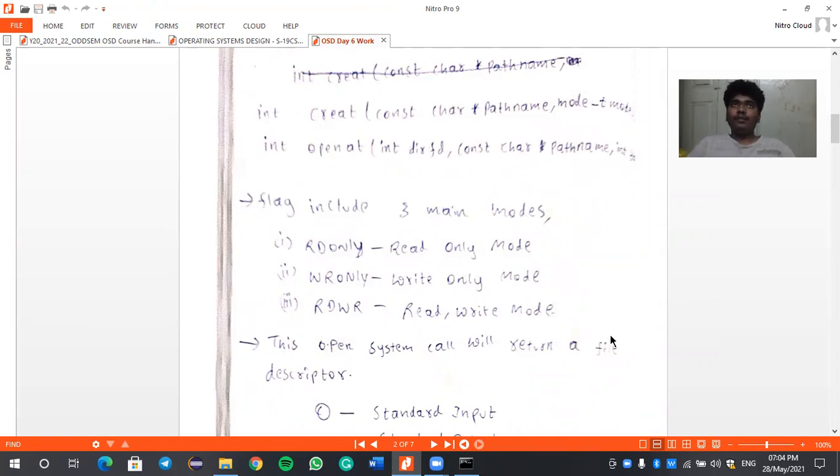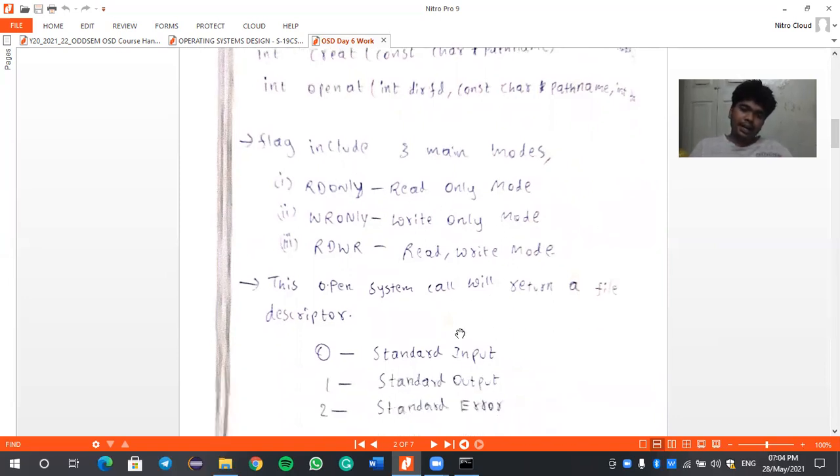File operations are reading and writing. We can perform either of these two, or both at the same time. So the only things we can do in these file modes are read only, write only, and read write mode.